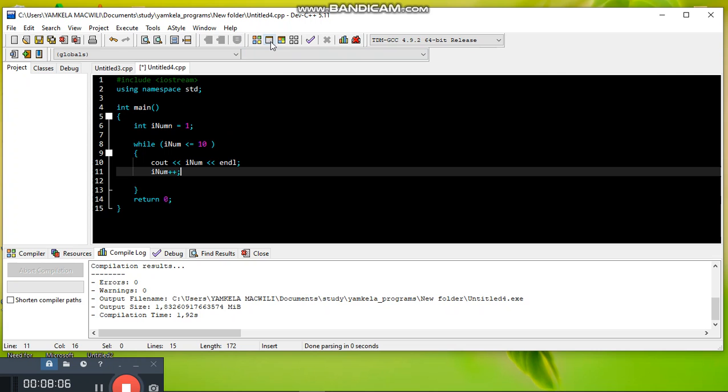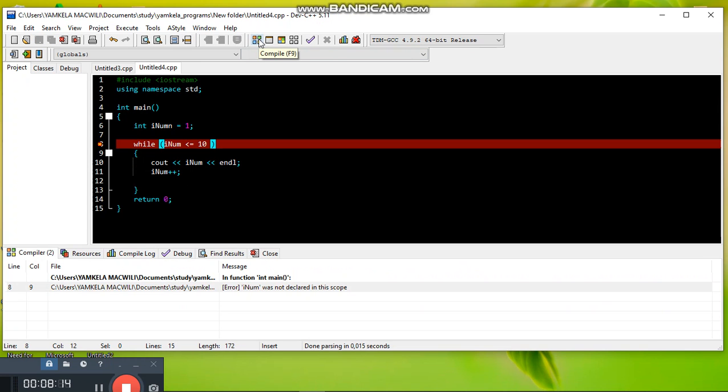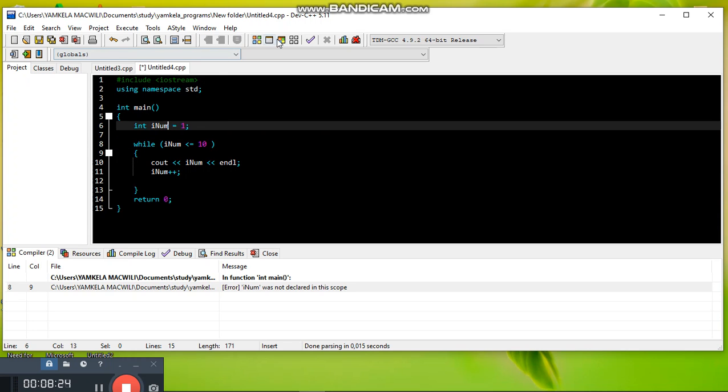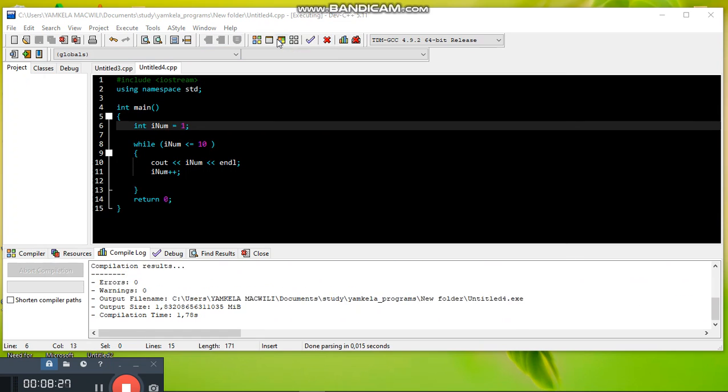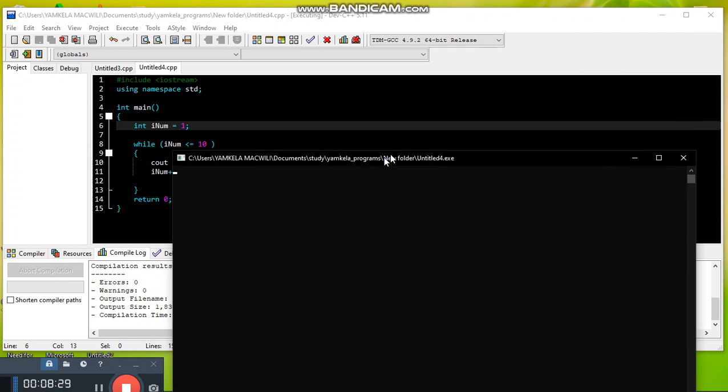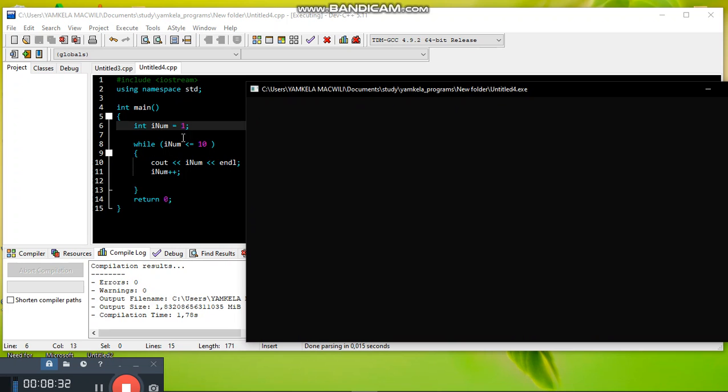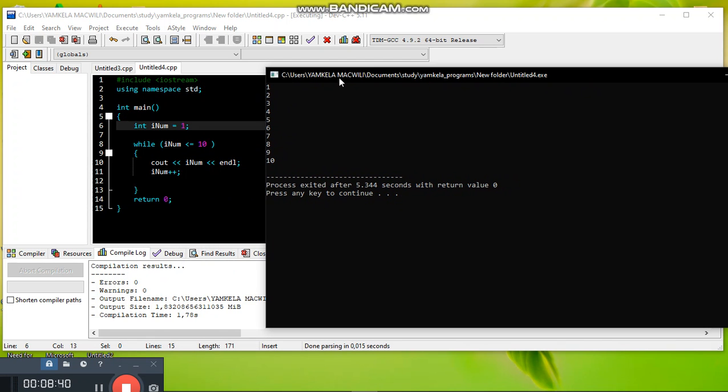Let's run. Firstly, if you have made changes, you must always compile your program. Then you compile. Sorry, what happened there? It says I did not declare that variable. Sorry, that one is supposed to be num. It was a mistake. Yeah, let's run our program and see. It should print numbers from 1 to 10. You can see 1, 2, 3 to 10. Fantastic, yeah. So this is a simple program to print numbers from 1 to 10.